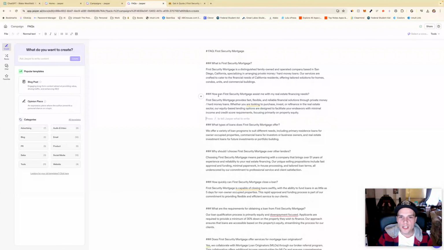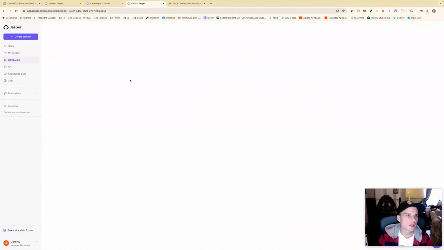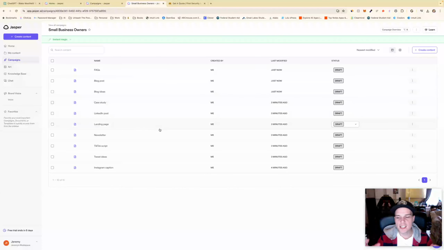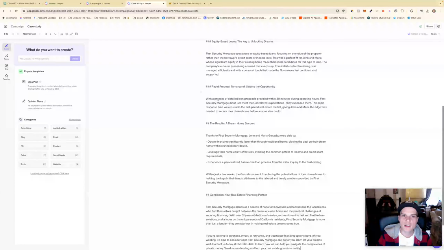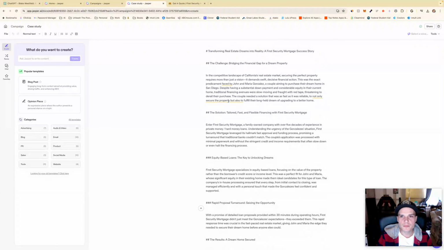What is First Security Mortgage? How can First Security Mortgage assist me? What types of loans? Okay, so these are all just, I guess I gave it the knowledge base of what First Security Mortgage is, so that's what it's generating here. All text-based. What is this supposed to be? A case study? The challenge, the solution. Interesting. Yeah.